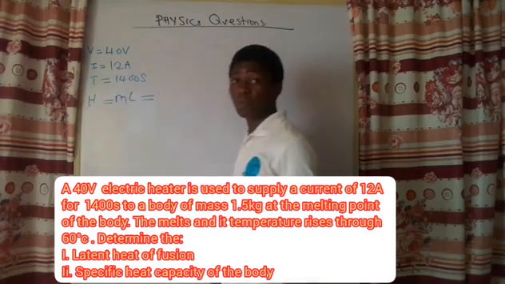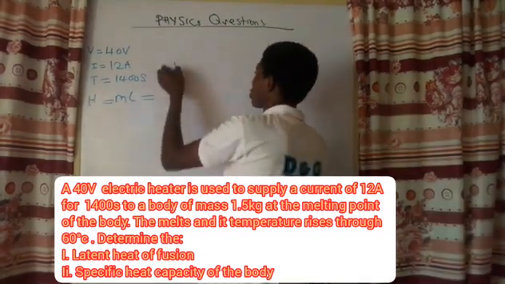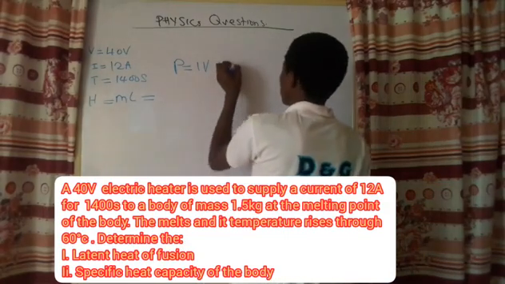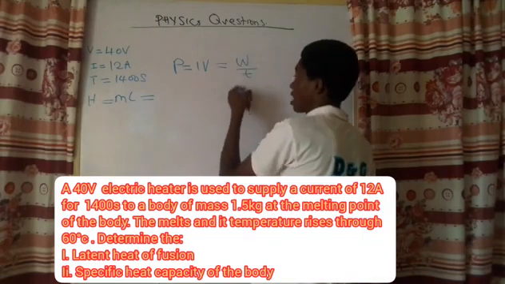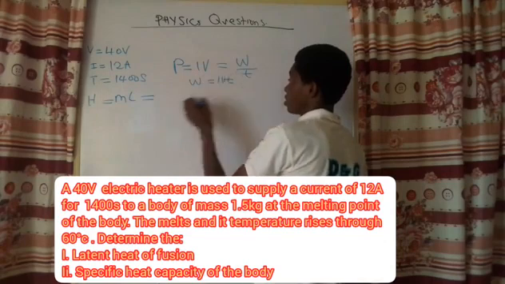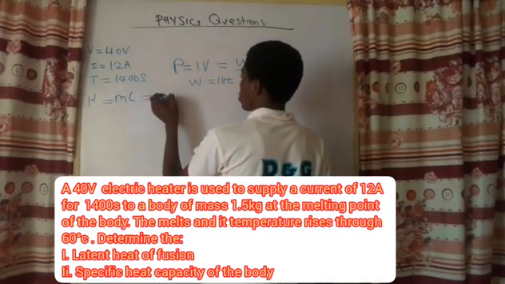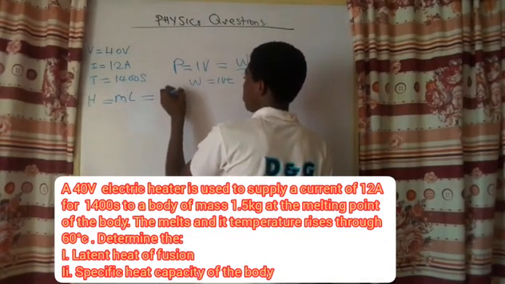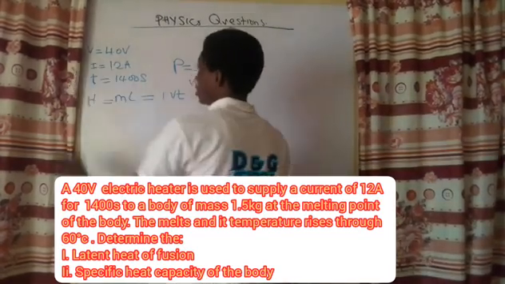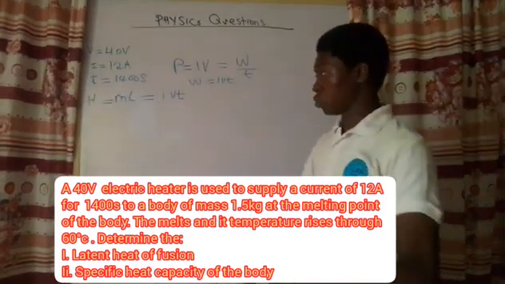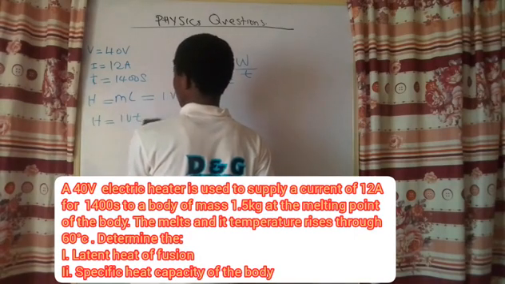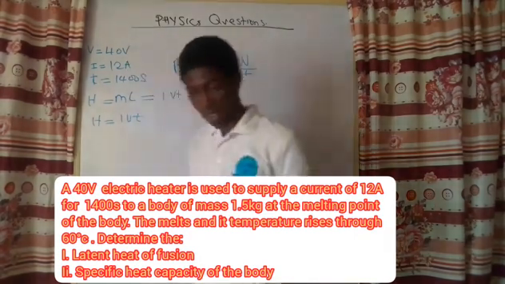Now, what is that energy? We have that power is equal to IV, and this power is the same thing as work over time, the time rate of doing work. So that work is IVT. So the work done by the heater is IVT. And now we are going to assume that there was no heat lost to the environment. So H equals IVT. This is how we will be able to solve that.